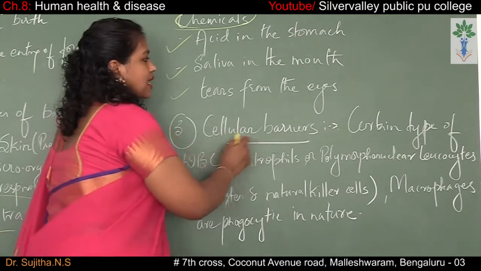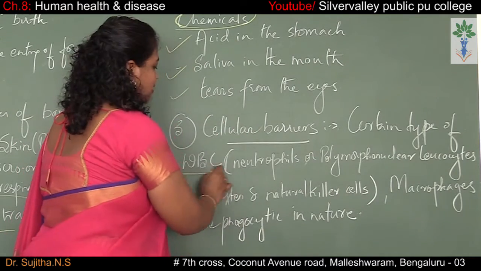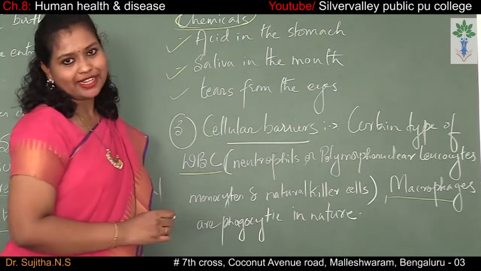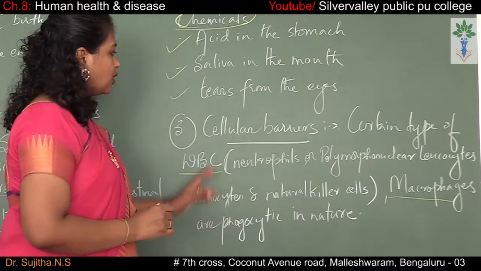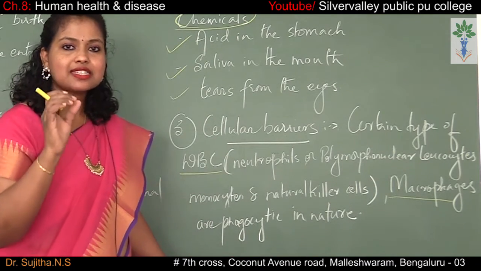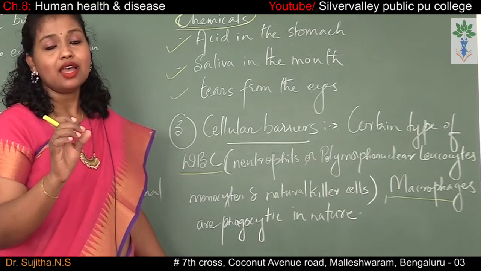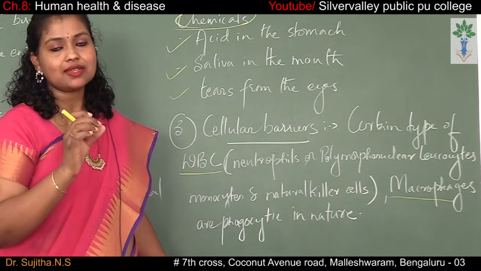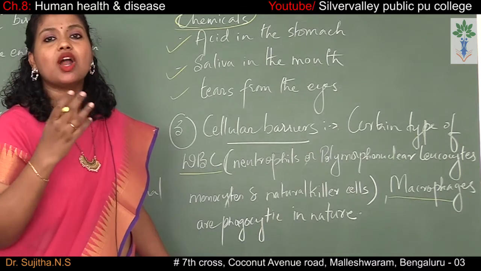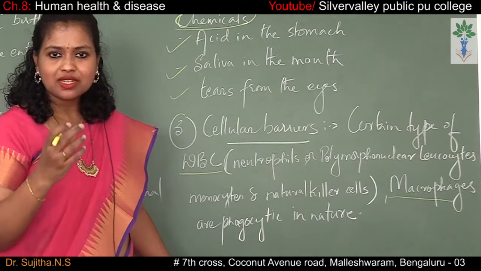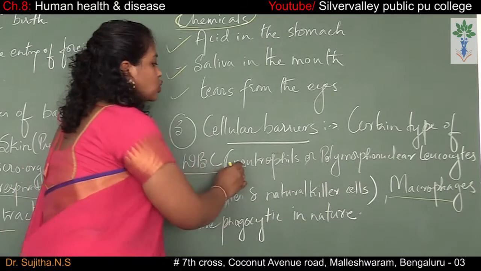Cellular barrier means certain types of WBC and the macrophages, which are phagocytic in nature. There are certain cells which are phagocytic in nature, which kill those microorganisms and protect our body. So what are those cells? Those cells are WBCs, such as neutrophils.